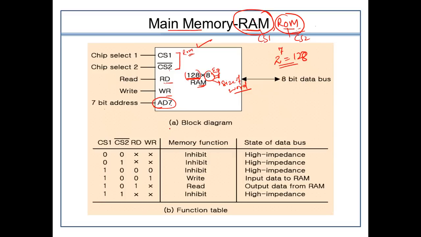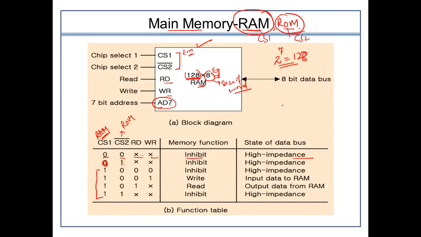Okay, so let's start understanding the functionality of this RAM chip, which has this specification. Normally CS1 is the chip select determining that the RAM chip is active, and CS2 is for the ROM. As we are studying the RAM chip here, we will concentrate on when CS1 is equal to 1. When both the values are 0 0, then nothing, read or write, will take place. It will be in the inhibited or high impedance state, right? Whenever the CS is 0, RAM is not activated, but the ROM chip is active.